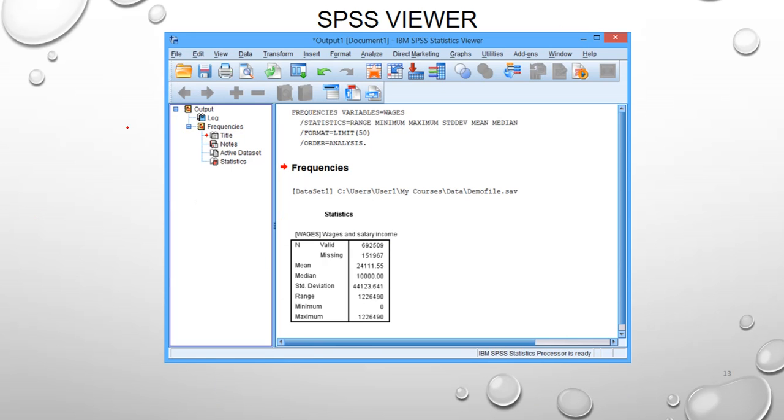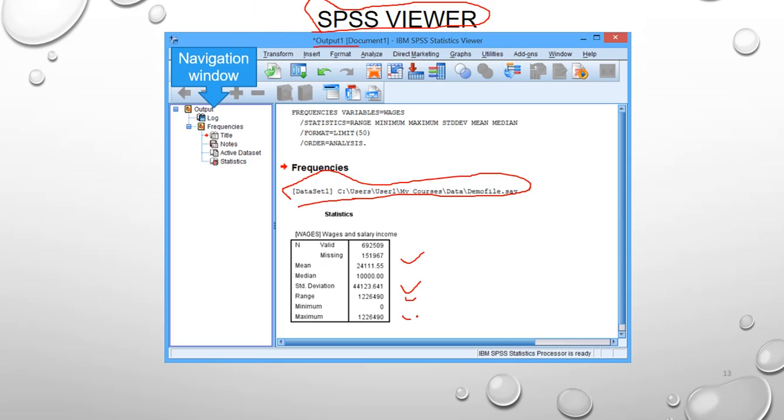This is the Output View. Finally, after you do analysis with any statistical technique, this is how you get the values. This is the output of the given data set. Here I used data set 1, and this is the path of my data set. I ran descriptive statistics and got the mean, median, standard deviation, range, minimum, maximum and more. These are the navigation buttons, and this is the total output window.